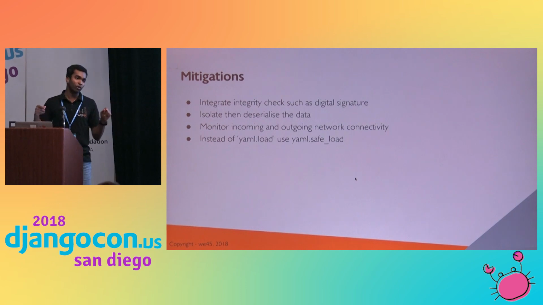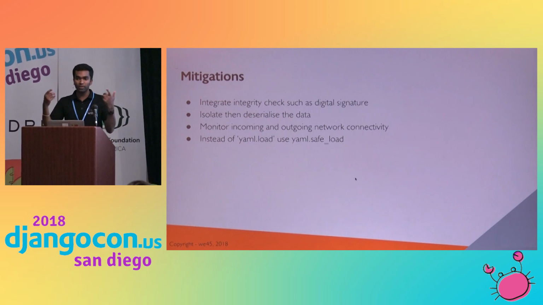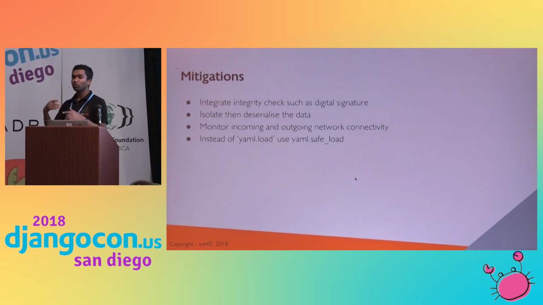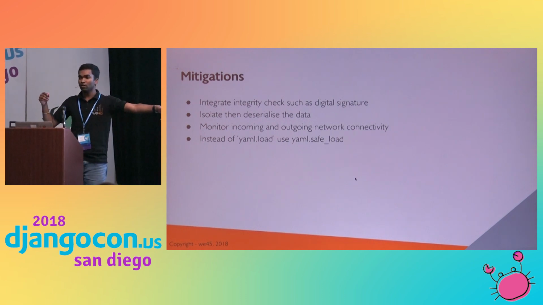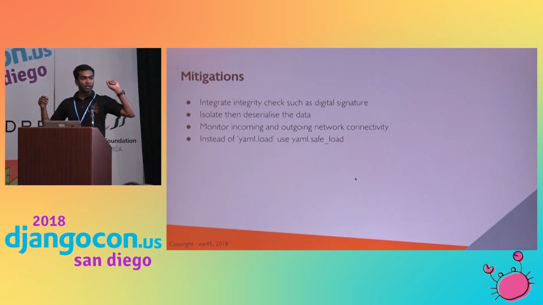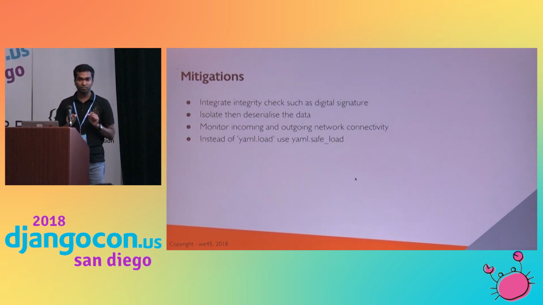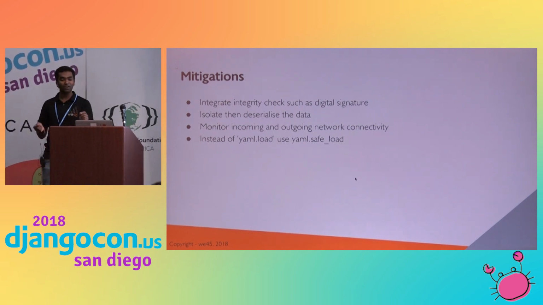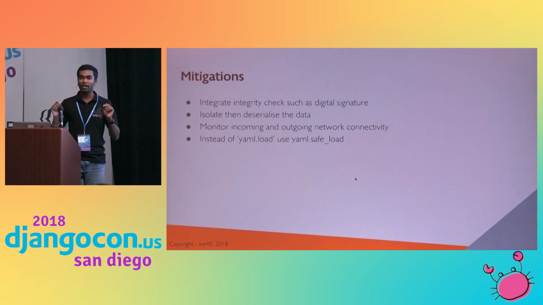With a normal user, if the attacker compromises it, he will be in that container only and can't access the host system. Next, monitor incoming and outgoing outputs. How many of you heard about the recent Facebook breach? Because their monitoring system was good, they avoided a major breach. Then, instead of YAML.load, use YAML.safe_load. That's it. That way you can prevent this attack if you are using YAML files.